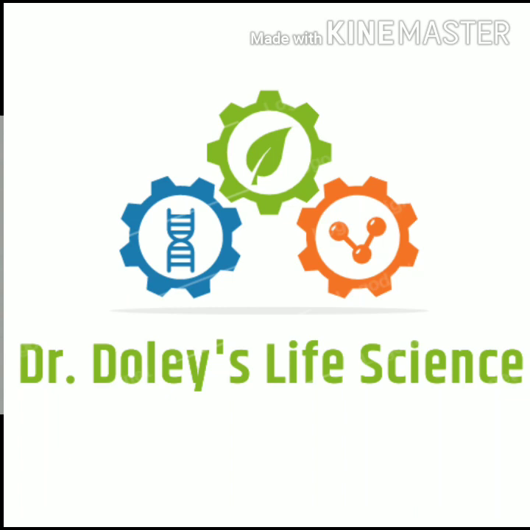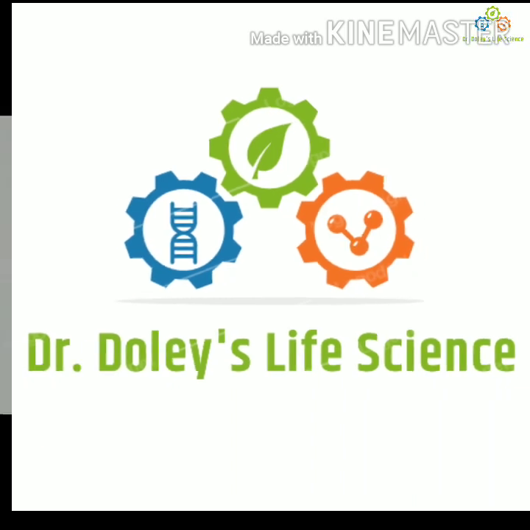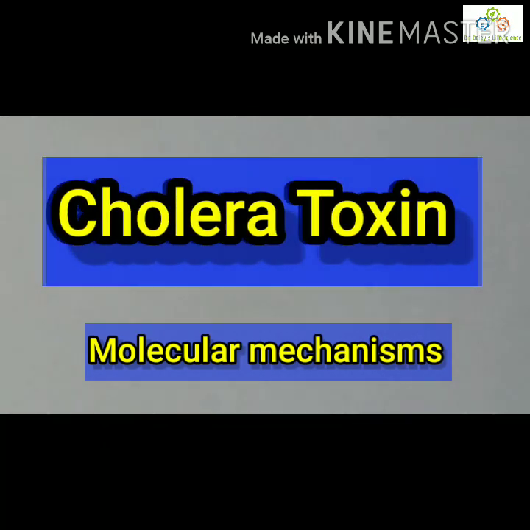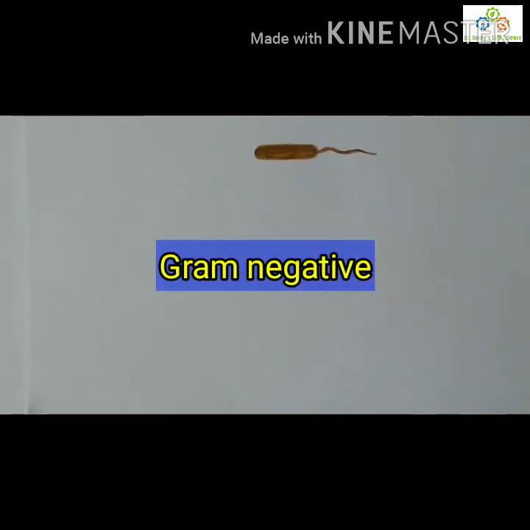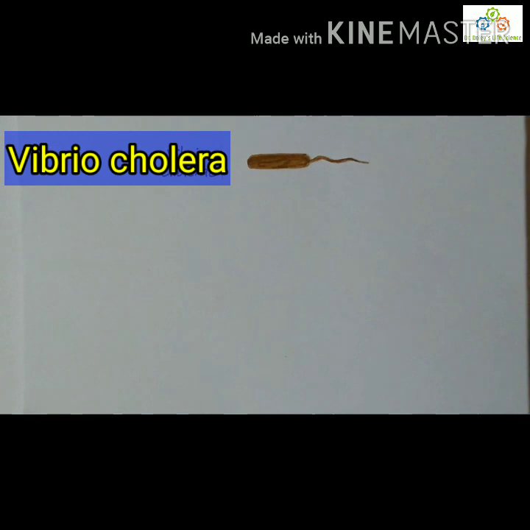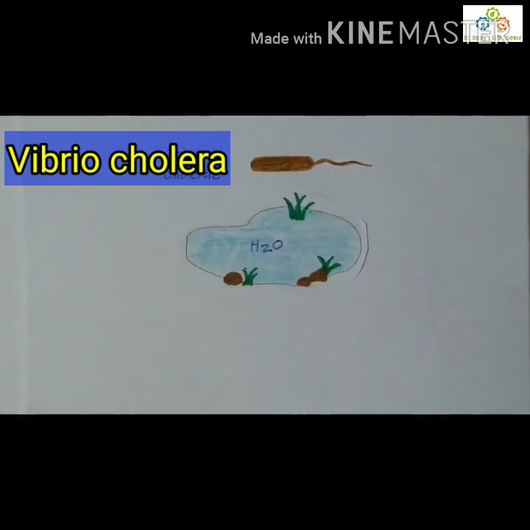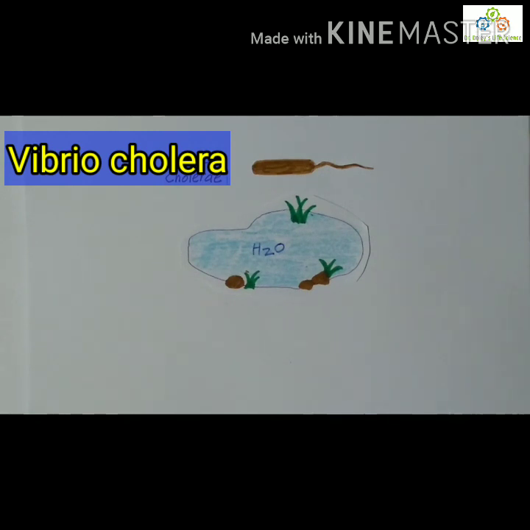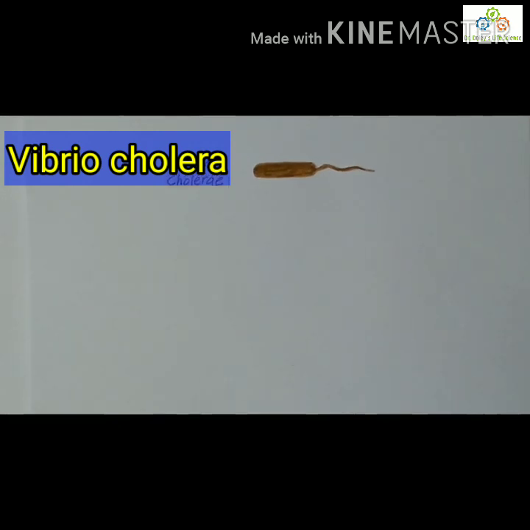Today we will be discussing the mechanisms involved in the action of cholera toxin. Basically, cholera is caused by the gram-negative bacteria known as Vibrio cholerae, due to contamination of water which may consist of human fecal matter. So, the event starts when the bacteria releases its AB toxin,